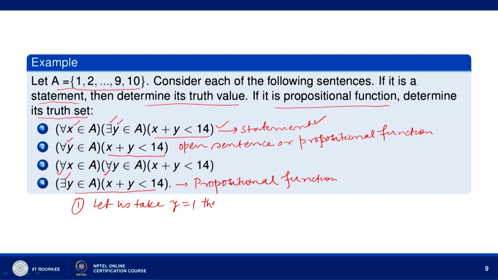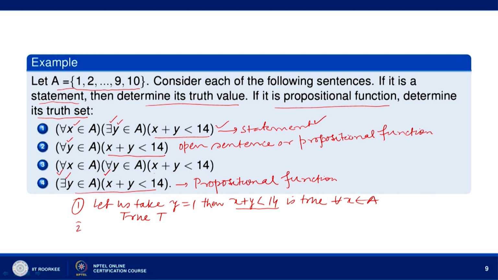Then x plus y less than 14 is true for every x belonging to A, because A has elements 1 to 10. Even if x takes the value 10, 10 plus 1 is 11, and 11 is less than 14. So, for all x belonging to A, if y is taken as 1, then x plus y is less than 14, and so the first statement is true.